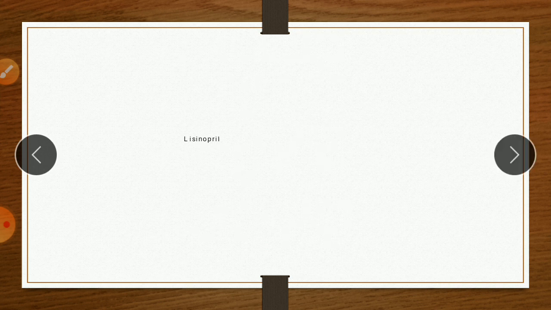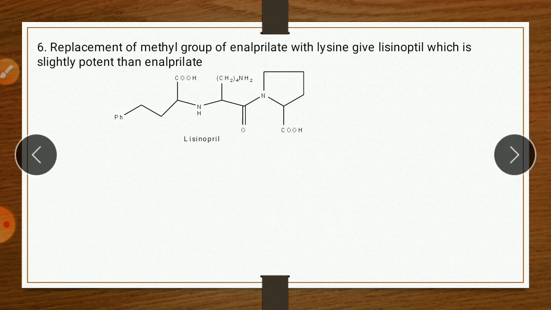The next point: replacement of the methyl group of enalaprilat with lysine gives lisinopril. So here is lisinopril, which is slightly more potent than enalaprilat. Only one change is there. In enalaprilat, here is a CH3 group. If we replace the CH3 group with (CH2)4 NH2 group, that is the lysine amino acid side chain, it gives the new drug, lisinopril.